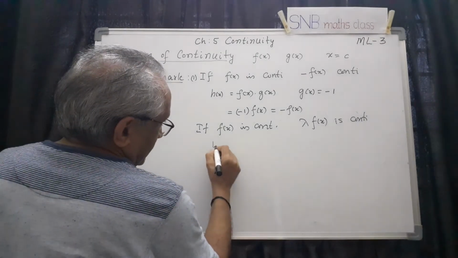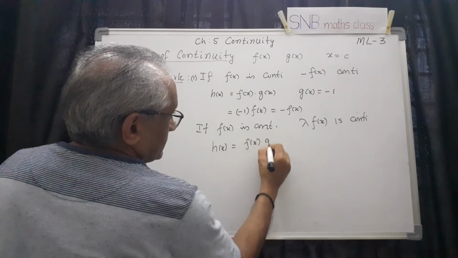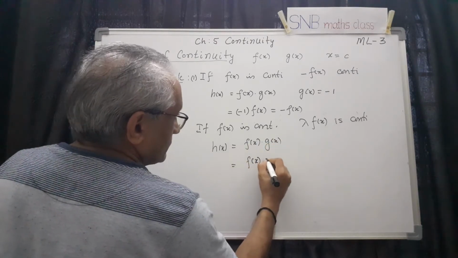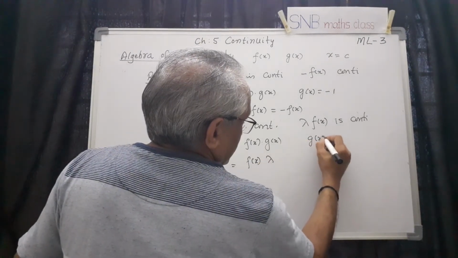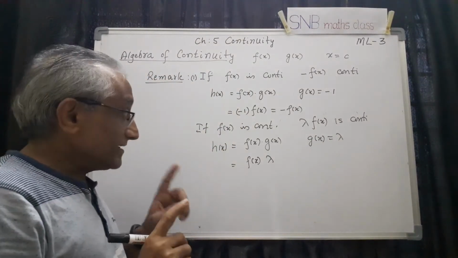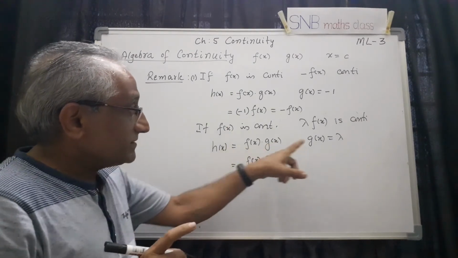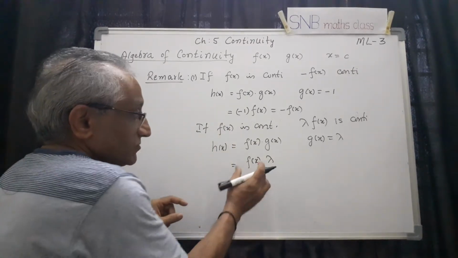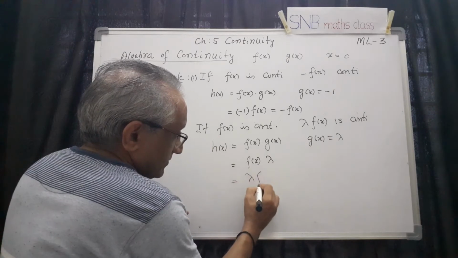For example, I can take h of x equal to f of x into g of x. Now you take this as f of x into alpha. Now what is alpha? This is g of x equal to alpha. So now apply the same theorem. h of x is the product of two functions. f is already continuous. g of x equal to alpha is a constant function, so it is continuous. The product of two continuous functions is continuous. So this is a continuous function.